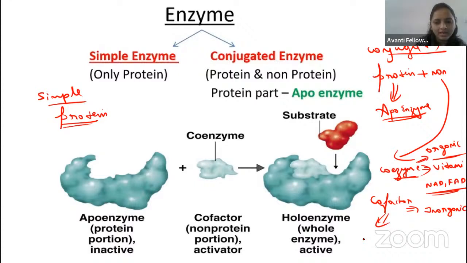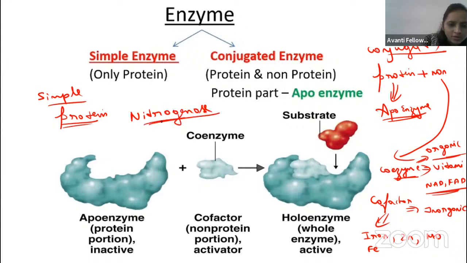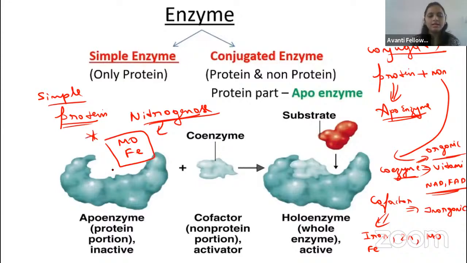Like you can take iron, Fe, then zinc, then molybdenum. In the nitrogenase enzyme, molybdenum and iron are the cofactors, right, guys? In the nitrogenase enzyme, you can see this in nitrogen fixation. Remember, this is very important: molybdenum and Fe are the cofactors in the nitrogenase enzyme.